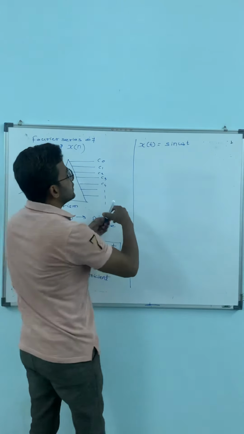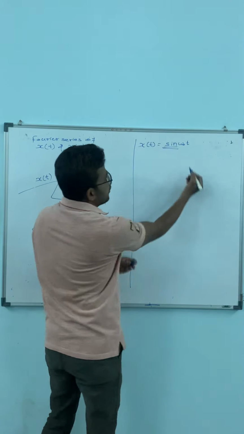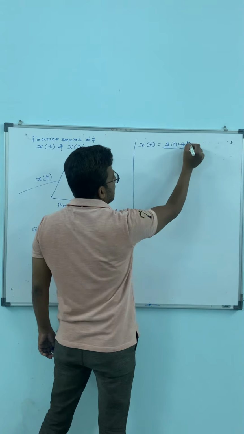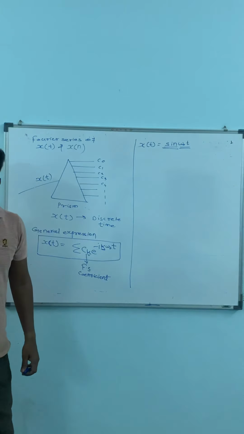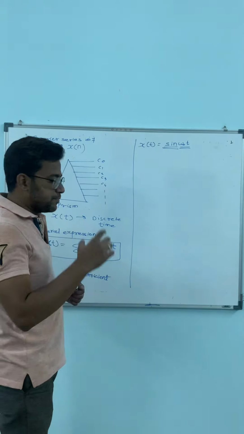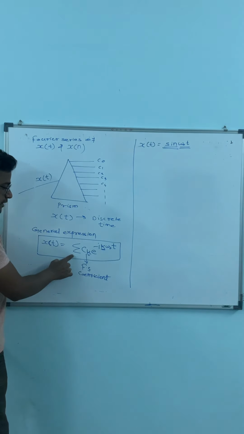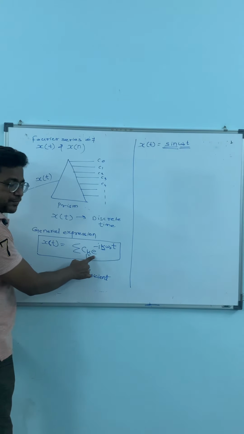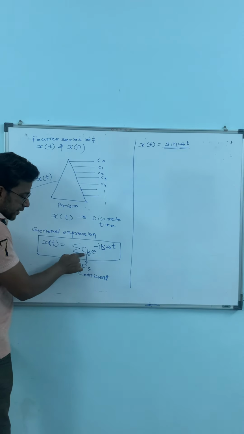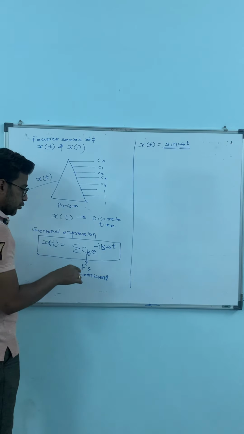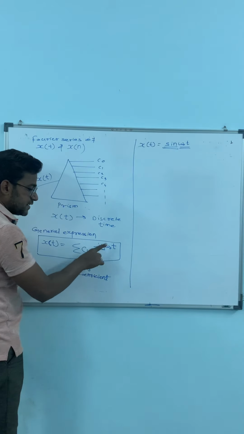We all know in this expression, sine is the nature of the signal, and omega 0 t is the time and angular velocity of the signal system. Now we have to find the Fourier series coefficient. How to find it? Very simple. I will follow this expression where Ck is the coefficient of the exponential term. I have to take the coefficient of the exponential term, and then we will get the Fourier series coefficient. And remember, one more time I will tell you, the position of this k is always the same.